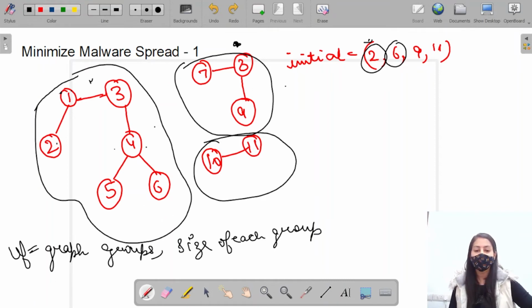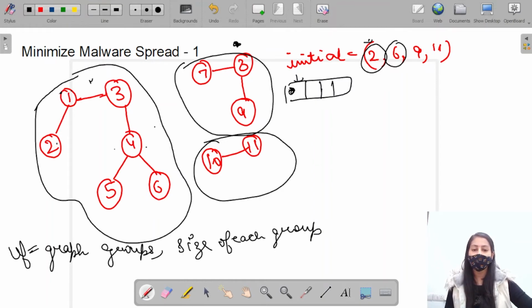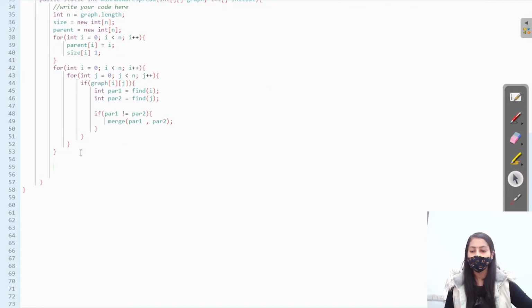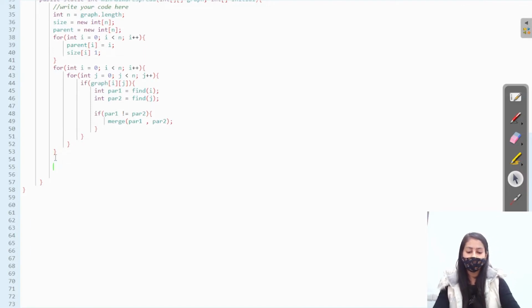So we will create an infected array where we will write the number of infected nodes present in each group, right? So let's take the infected array here. The maximum size can be n, right?